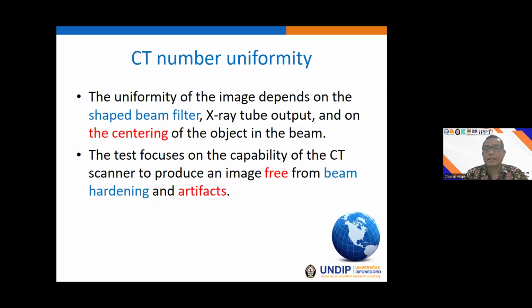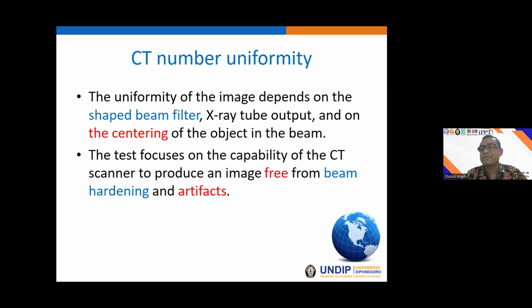The CT number uniformity is also a very important parameter in image quality. If we have a phantom consisting only of water, we expect that the CT number will be similar across the image from one position to another.